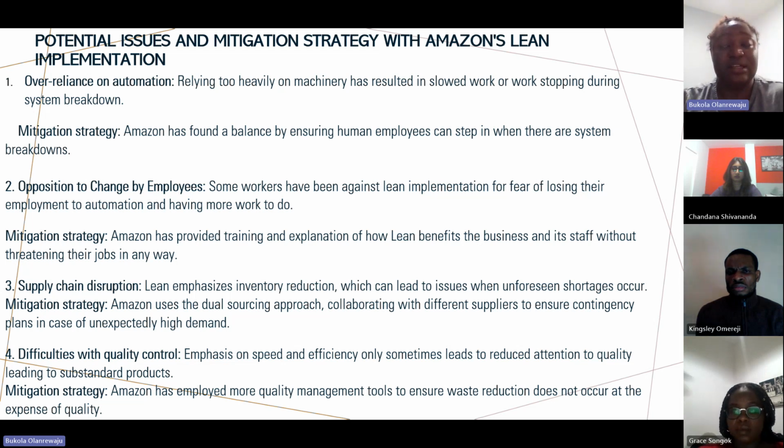So they were reducing the standard of delivery, and the customers were being dissatisfied. So Amazon had to employ quality control checks and management tools to detect the substandard goods being shipped out, and control that before being sent to the customer.